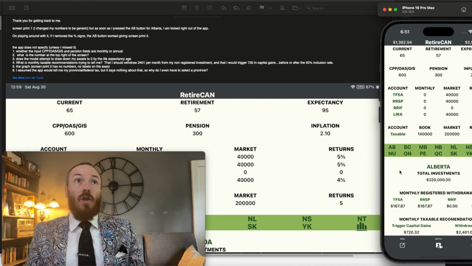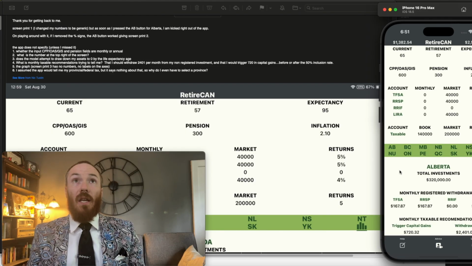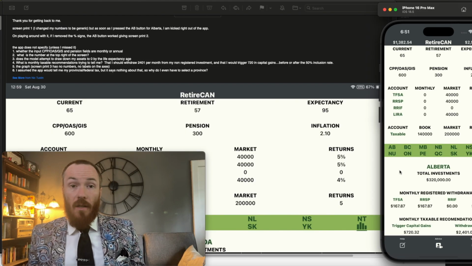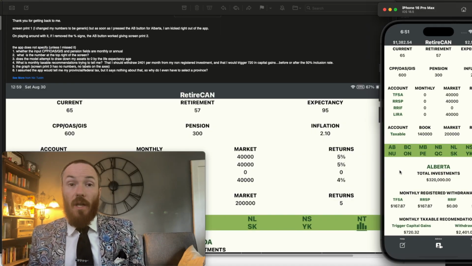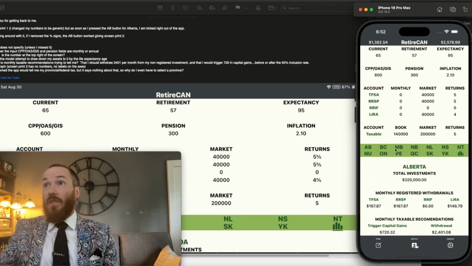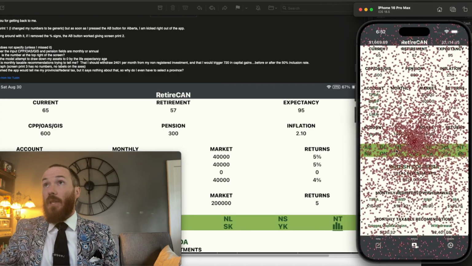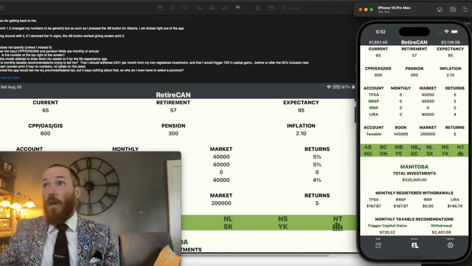Now the last question goes, I assume the app would tell me my provincial and federal tax rates, but again it said nothing about that. Why do I even select the province? It's automatically calculating all your provincial tax rates. You do want to select the province that you live in. You can see as we click different provinces, BC, Manitoba, Newfoundland, they're all different values because they all have different provincial tax rates.